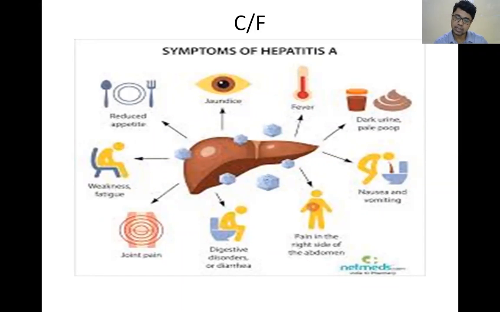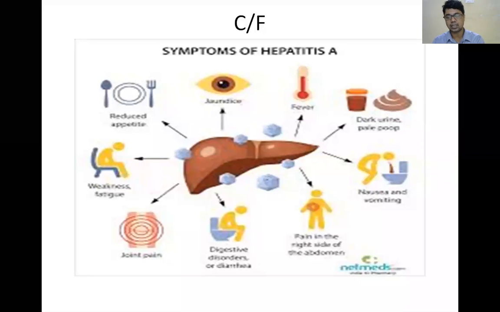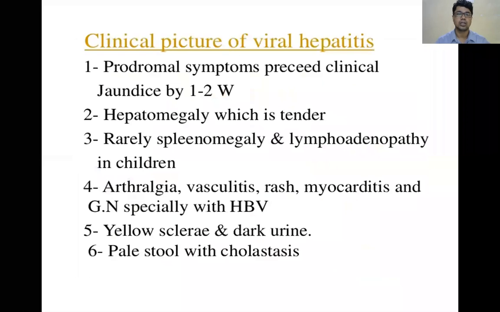But hepatitis B presents with asymptomatic hepatitis B, anicteric hepatitis, icteric hepatitis, then it will proceed to chronic hepatitis. This is the progress of disease in hepatitis B. So these are clear pictures. You will also get splenomegaly, lymphadenopathy.